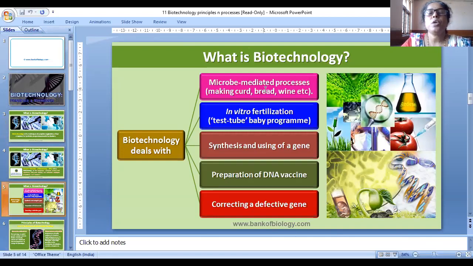Biotechnology deals with microbe-mediated processes, making curd, bread, wine, etc. In vitro fertilization, the test tube baby program. Synthesis and using of a gene. Preparation of DNA vaccine. Correcting a defective gene. These are the fields biotechnology deals with.